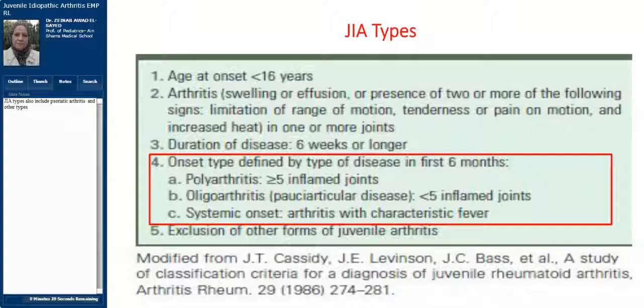And if the onset of the disease occurs with the characteristic fever, which is a quotidian fever, in other words, fever that daily rises to 39 degrees centigrade and then comes back to normal, this is called systemic onset juvenile idiopathic arthritis. The other types of juvenile idiopathic arthritis that are included in the classification are psoriatic arthritis, which is arthritis occurring in psoriasis. This is a skin disease that you will learn about, as well as other forms of arthritis.